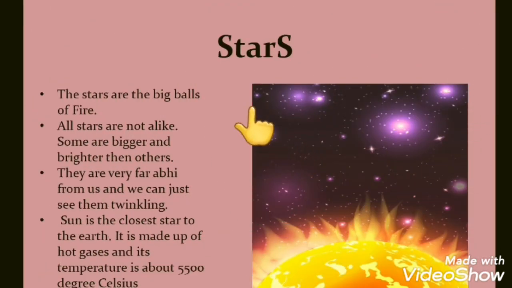Now students, we will move to stars. Stars are big balls of fire. All stars are not alike. Some are bigger and brighter than others. They are very far away from us and we can just see them twinkling. Sun is the closest star to the earth. It is made up of hot gases and its temperature is about 5500 degrees Celsius.